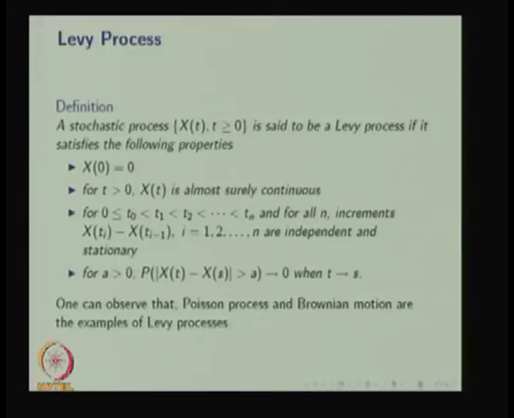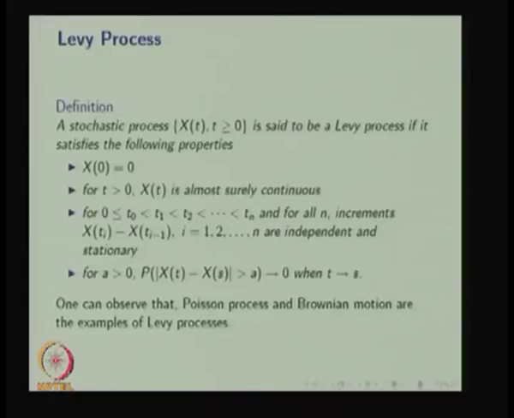The third property is the same in both, because in both places the increments are independent as well as stationary for all n. We don't discuss the distribution of the increments in the third property, only that they are independent and stationary. In the Poisson process definition, the increments are Poisson distributed with parameter lambda times (t minus s).